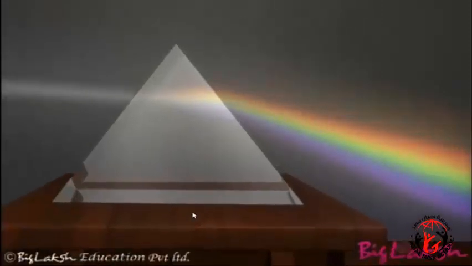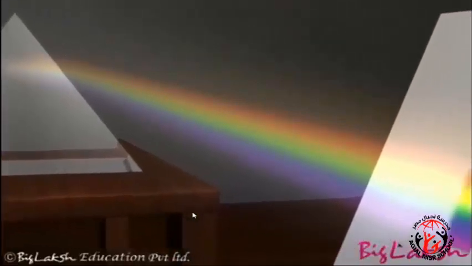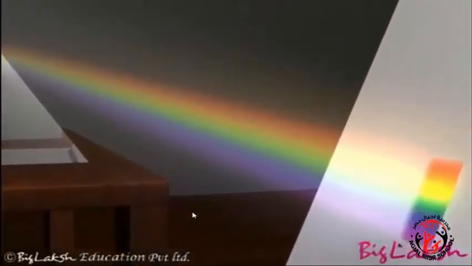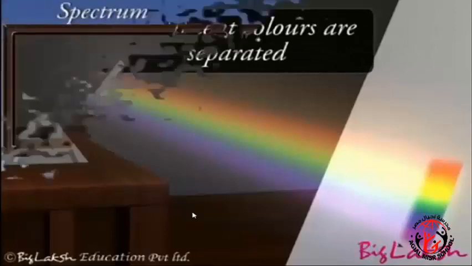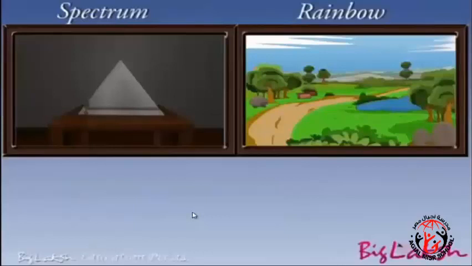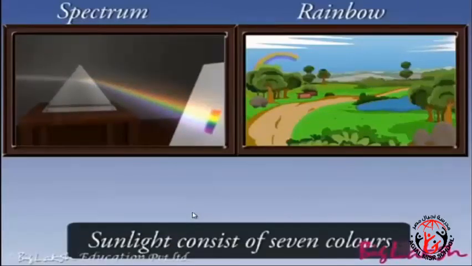Now, let the light coming out from the other face of the prism fall on a white sheet of paper or on a white wall. You can see that different component colors of white light bend by different amounts, and so the constituent colors can be seen separately. Do you see colors similar to those in a rainbow? This shows that the sunlight consists of 7 colors.